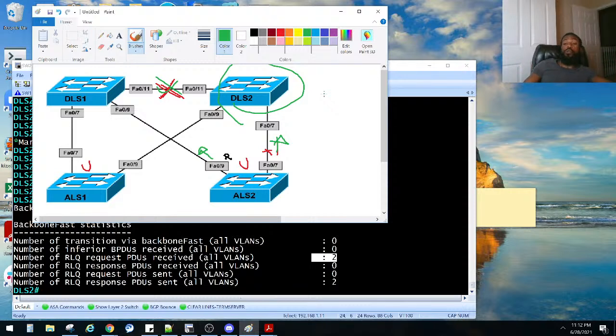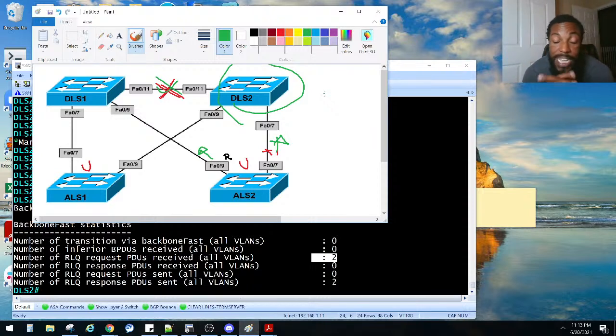As y'all can see, I've been streaming for damn near 3 hours trying to figure out which one is being blocked, which one is supposed to be the root port, et cetera, right? It's just that, like I said, Spanning Tree is almost like set it and forget it. Laverius, I know this seems really confusing, right? But you can optimize your Spanning Tree protocol to work however you want.